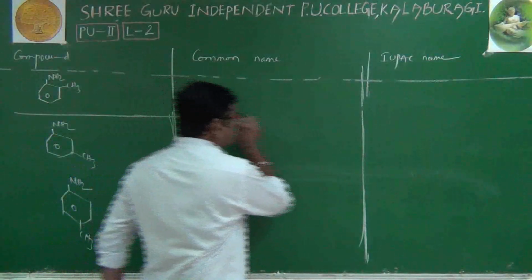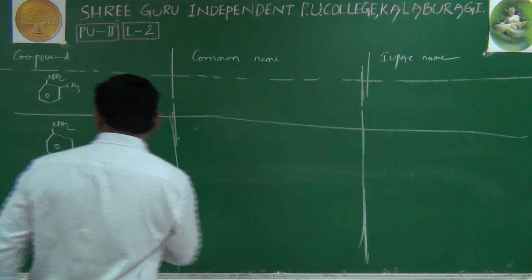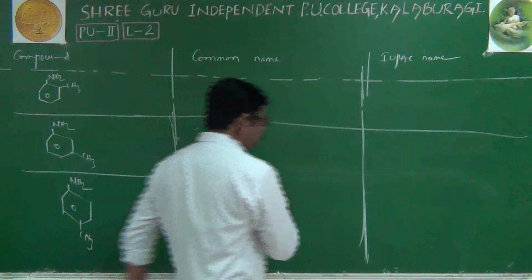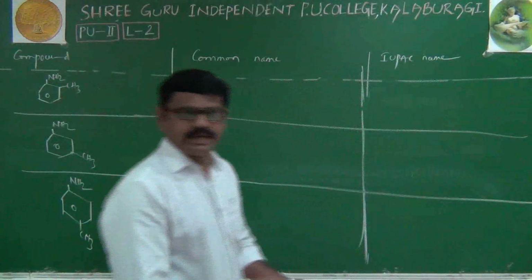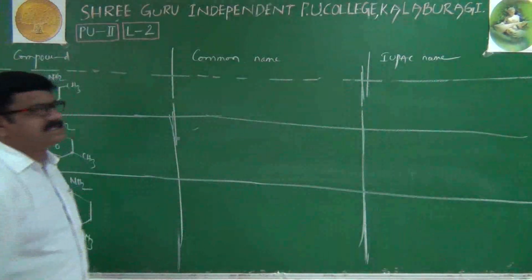Now we'll write both the common name as well as the IUPAC name.